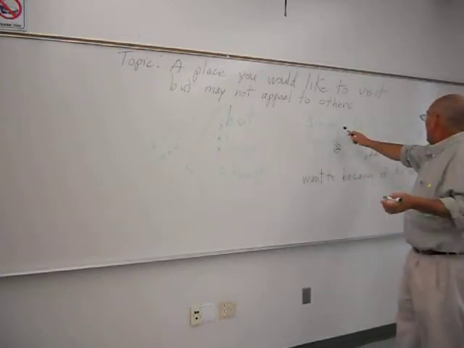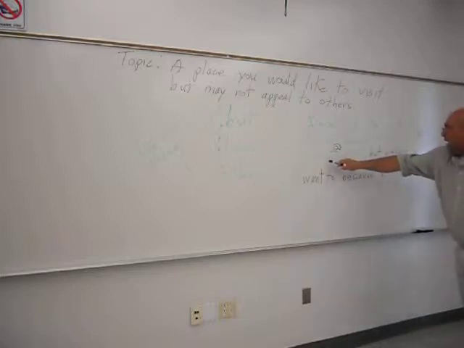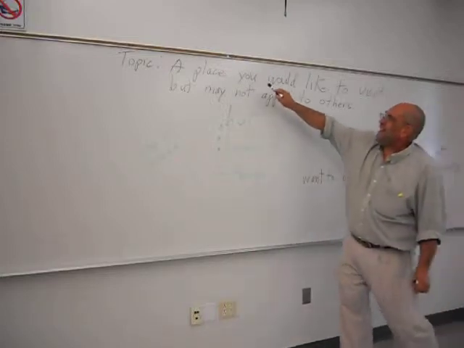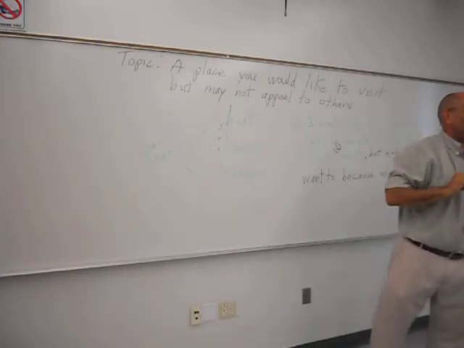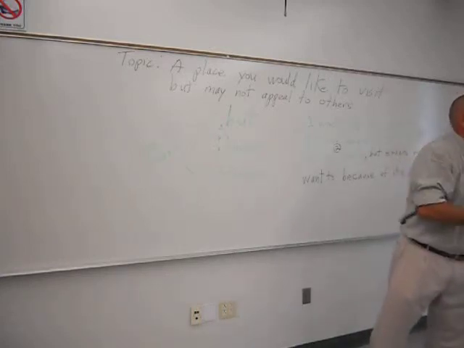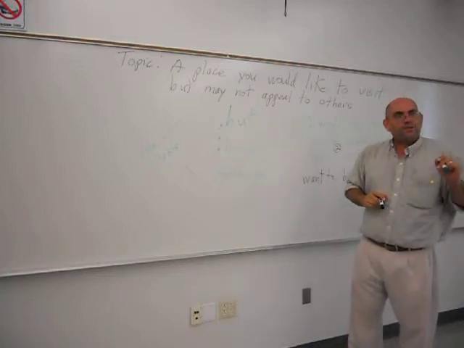All right. I would like to visit the Dominican Republic because of its rich culture and natural beauty, comma, but others might not want to because of its extreme poverty. And notice that the topic of your essay is addressed in your thesis statement. You have to do that, all right? You have to do that. So using but is one way of doing it.